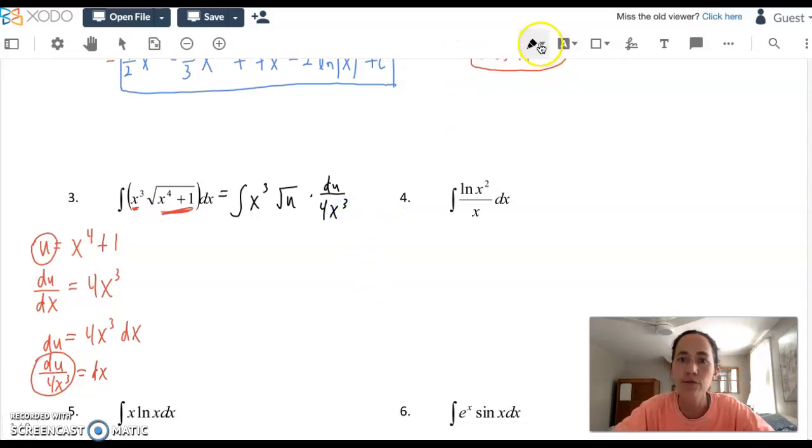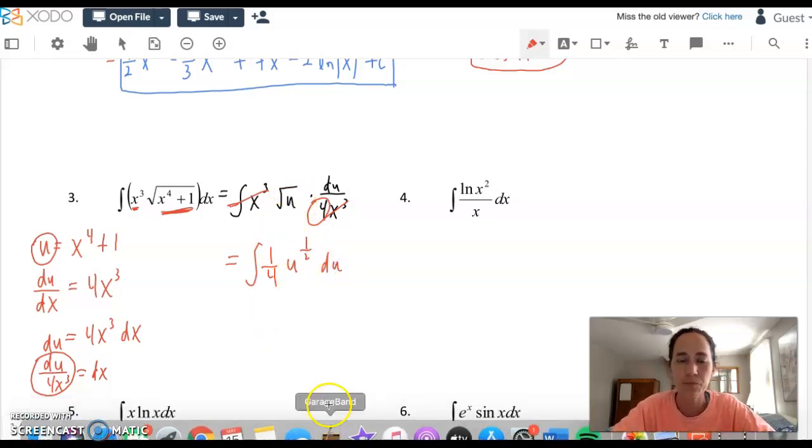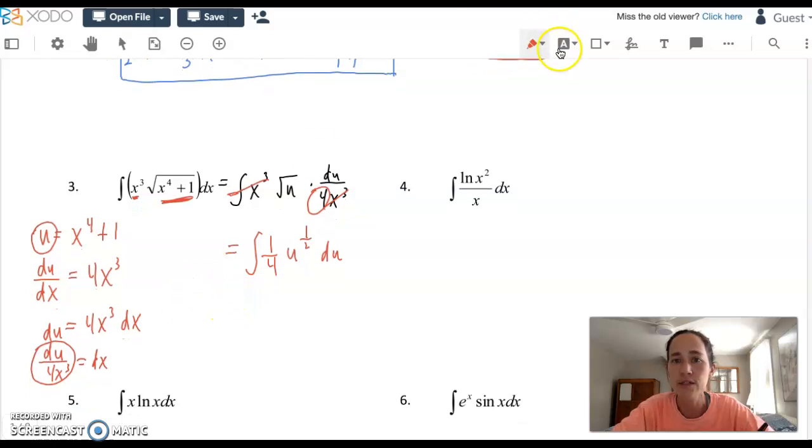And this is the part where I was really happy because you get rid of, I guess I can cross out the x cubes in the problem, and you can keep the integral sign there, but you have that coefficient of 1/4, so 1/4 u to the 1/2 is another way to write it, du, right, instead of saying square root of u. So we did this in the correct order. We integrated and then we subbed back in.